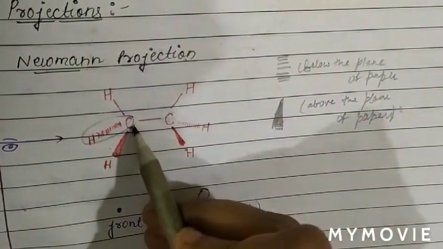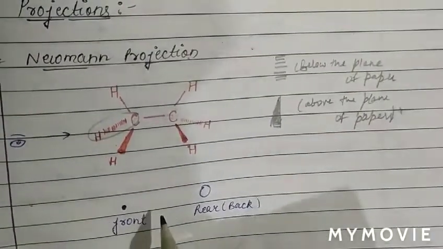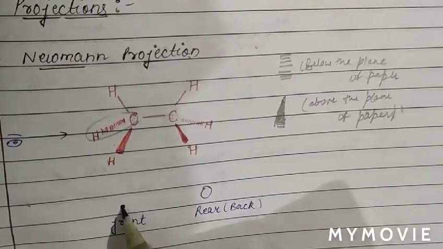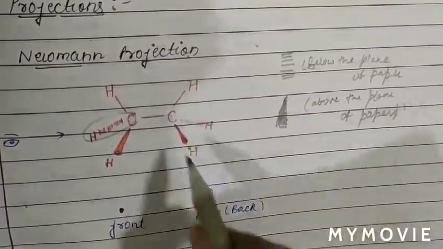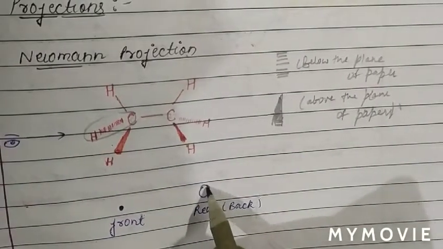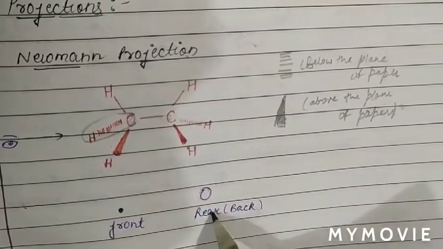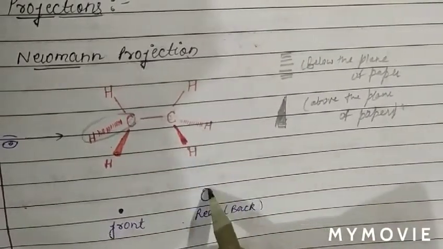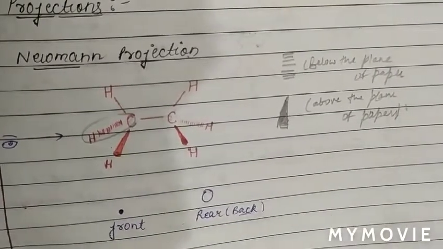Now we can draw these two carbon atoms as front carbon and rear carbon. We draw the front carbon by a filled circle, and the rear carbon by a hollow circle. Rear means back, and this is the front carbon.